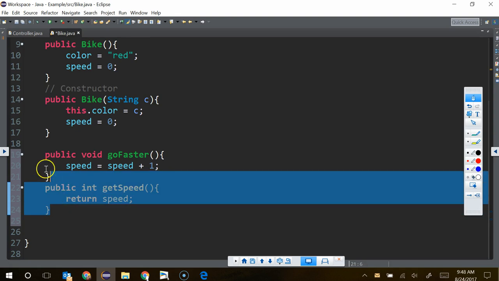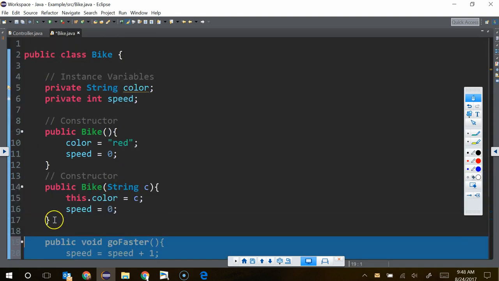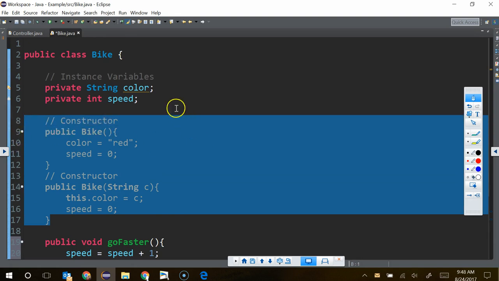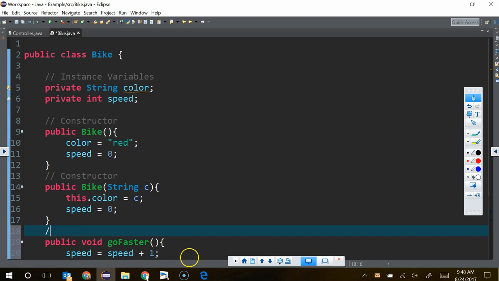Yes. All right, so that's our class. These are its actions. These are the constructors so that we can build the bikes. And these are its instance variables.